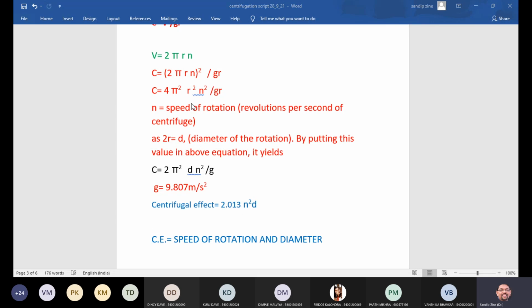So what is your understanding from this? From this equation, it is concluded that the centrifugal effect is directly proportional to the diameter of particles, and n square is the speed of rotation.